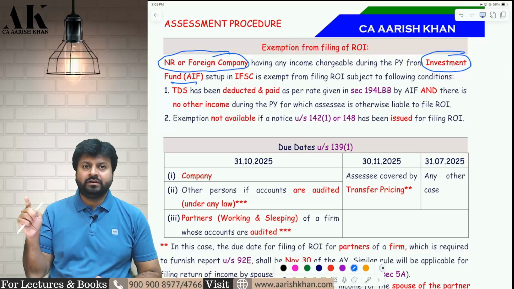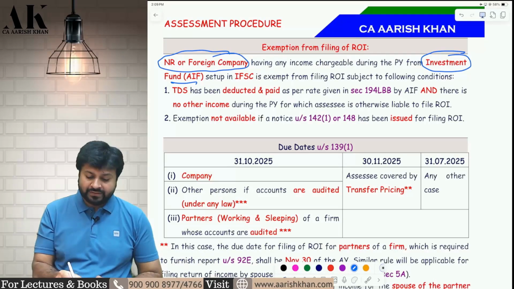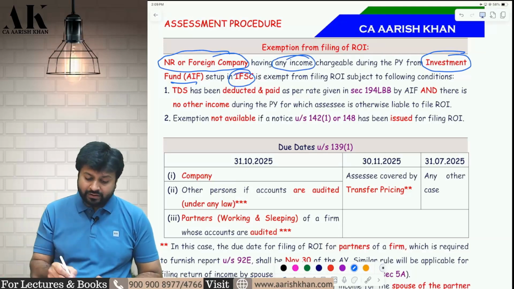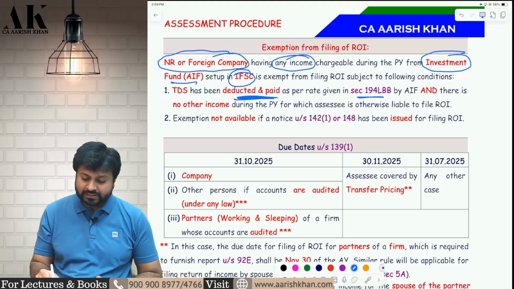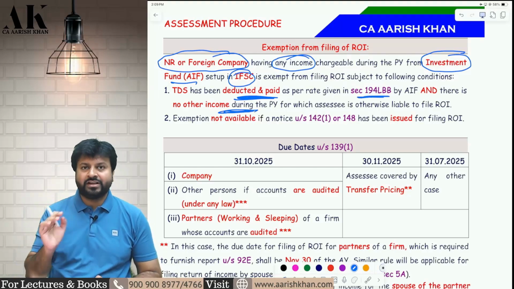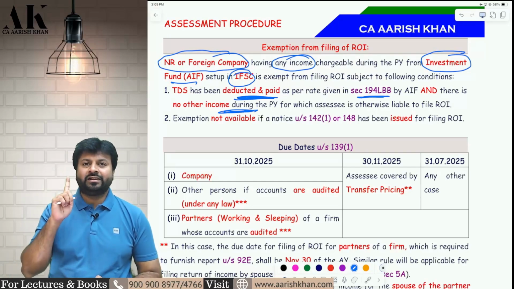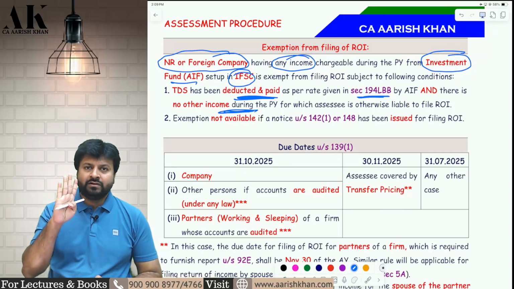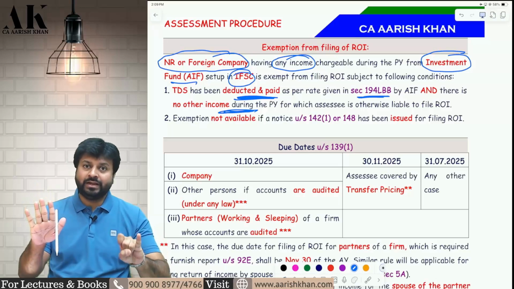AIF means Alternative Investment Fund. And that AIF is located where? In IFSC. And from the AIF, they are earning some income, and on that, the AIF has deducted TDS as per 194LBB. And they are not earning any other income. There are a lot of conditions over here. So if a non-resident or foreign company is investing in AIF, which is located in IFSC, earning income from there, the TDS is deducted under 194LBB, and they are not earning any other income from India, then